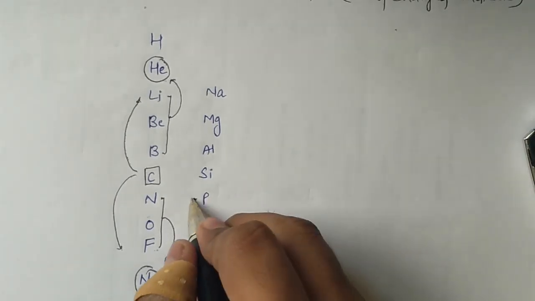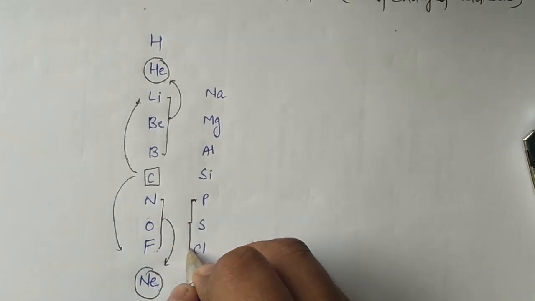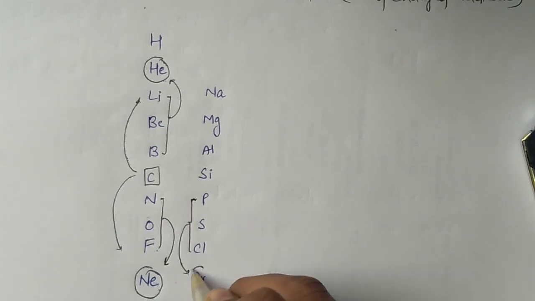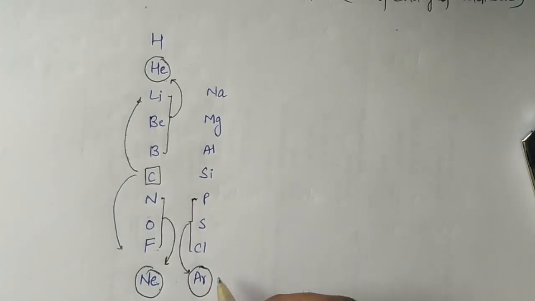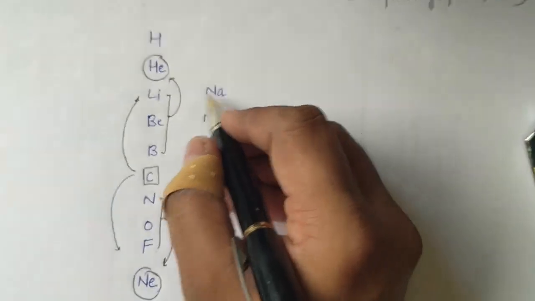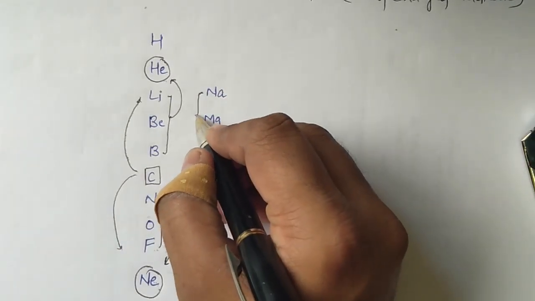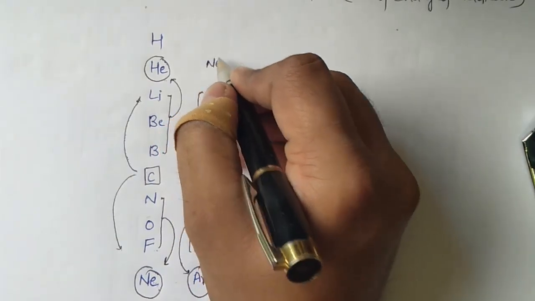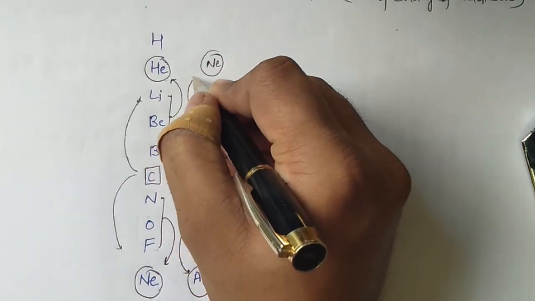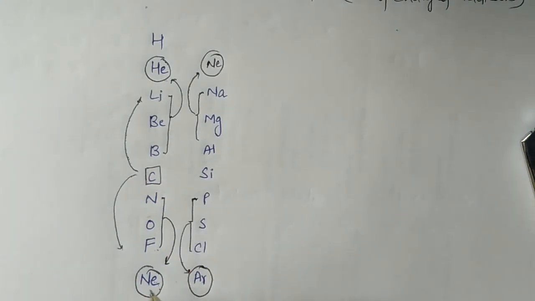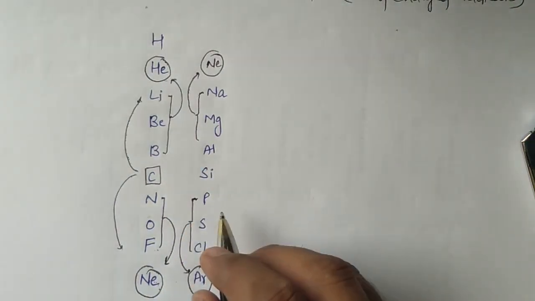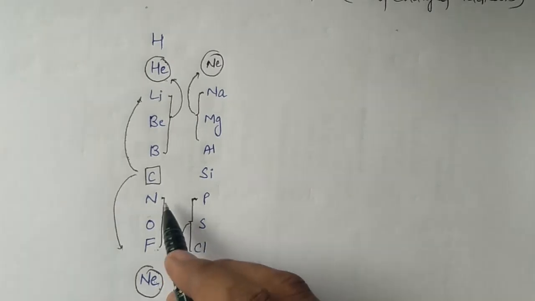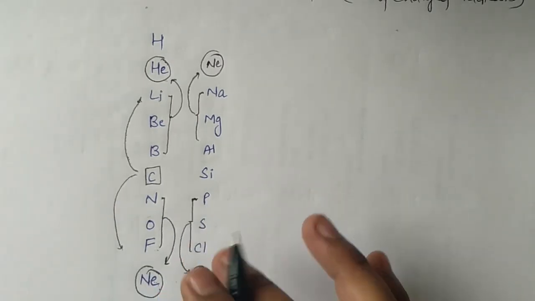Similarly, phosphorus, sulfur and chlorine will tend to acquire the configuration of argon, a noble gas. And these three are metals, which will tend to acquire the configuration of neon by donating electrons. Now if you see carefully, our focus will be only on the non-metals.